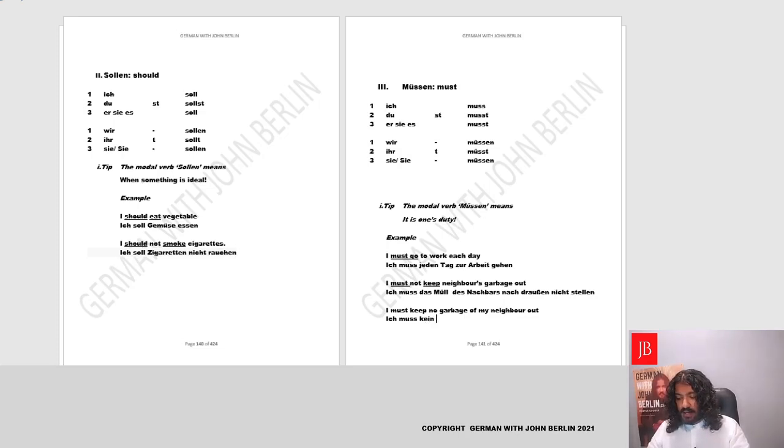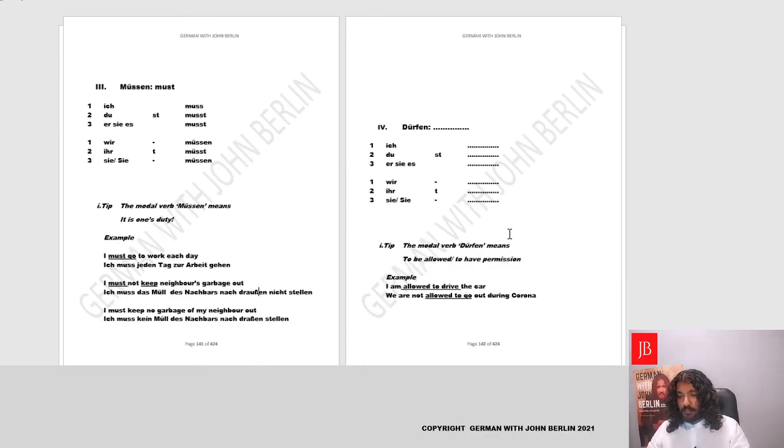Kein Müll. Des Nachbars nach draußen stellen. Fantastic. Super. So this was the sentence about the duty. One is my duty to go to work. One is not my duty to put out neighbor's garbage. Perfect. Now we'll go with the next verb.